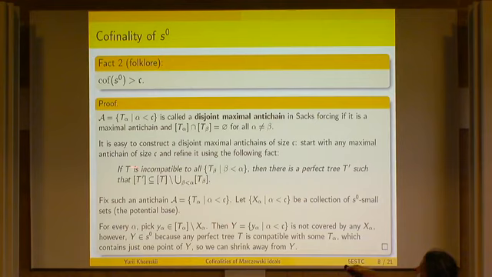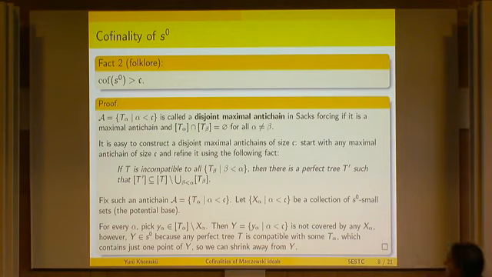that if we have one perfect tree T which is incompatible to some initial segment of the antichain that we're constructing, then we can find a T prime which is actually a subset of T but completely avoids all the less than continuum many previously selected trees. Okay, this is just by the partition that we already saw before. So what we do, we fix such an antichain, and let me draw a picture.